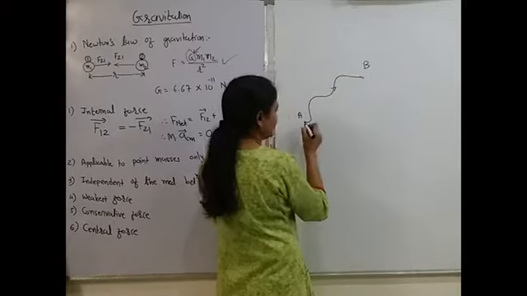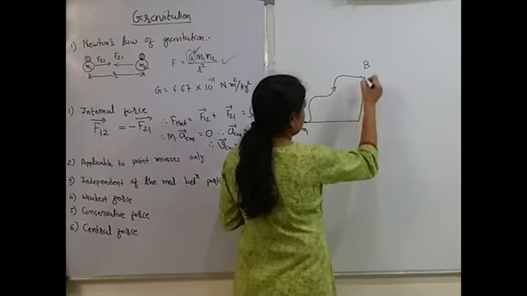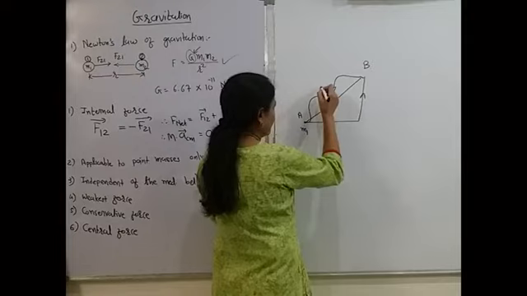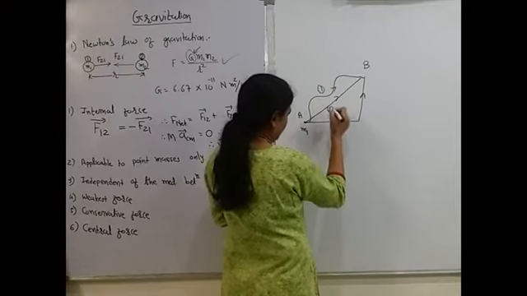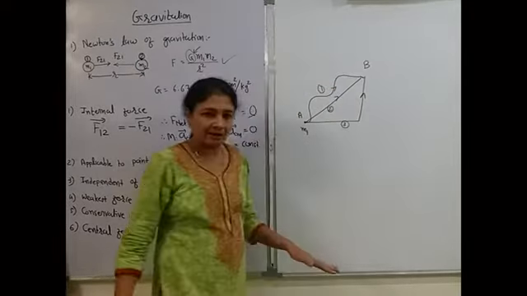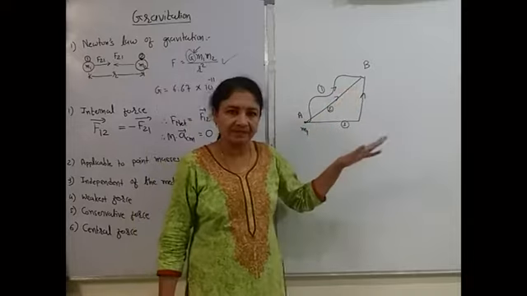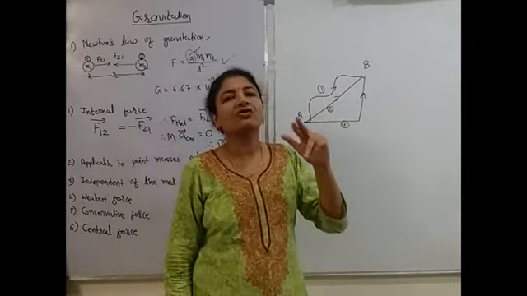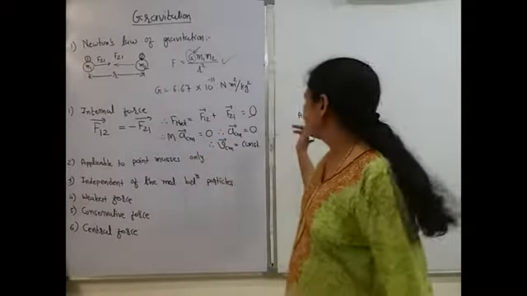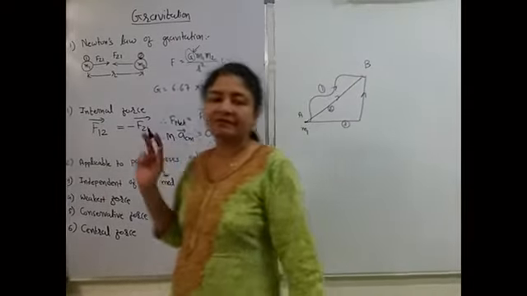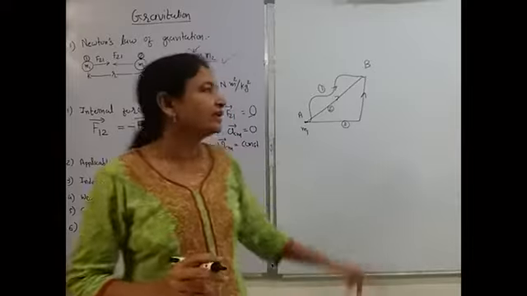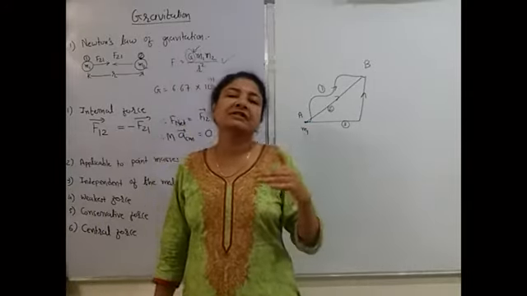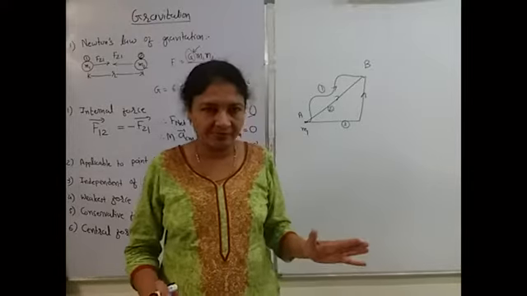I can go on this path, or go like this and reach here, or I can move on a straight line. Whatever path is chosen, path number 2, path number 3, take any path, the work done will remain the same. The field in which work done is independent of the path chosen is known as a conservative field. So a gravitational field is a conservative field and the gravitational force is a conservative force. Did you understand? Okay.